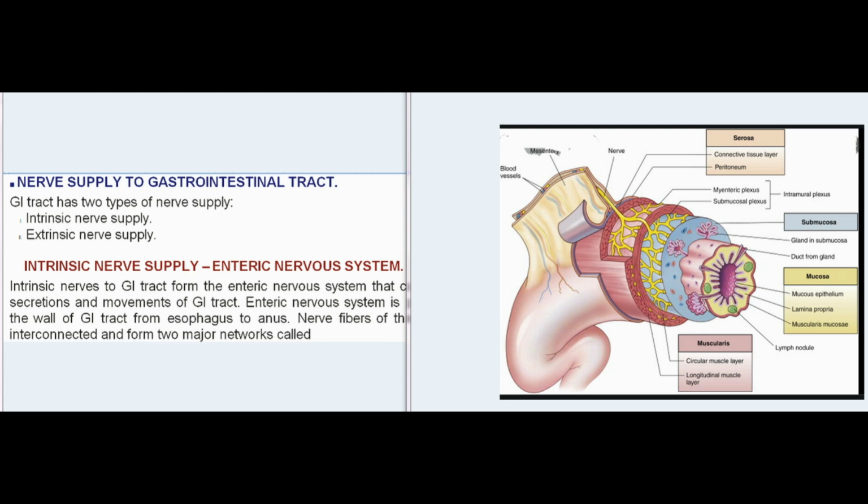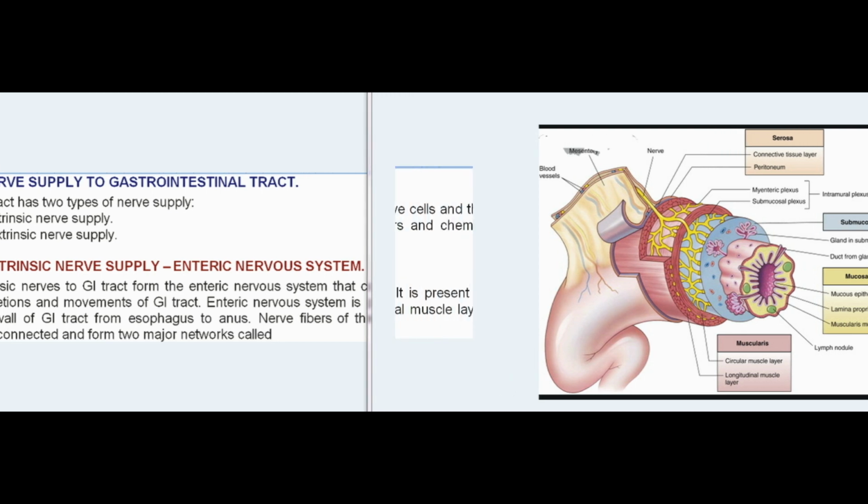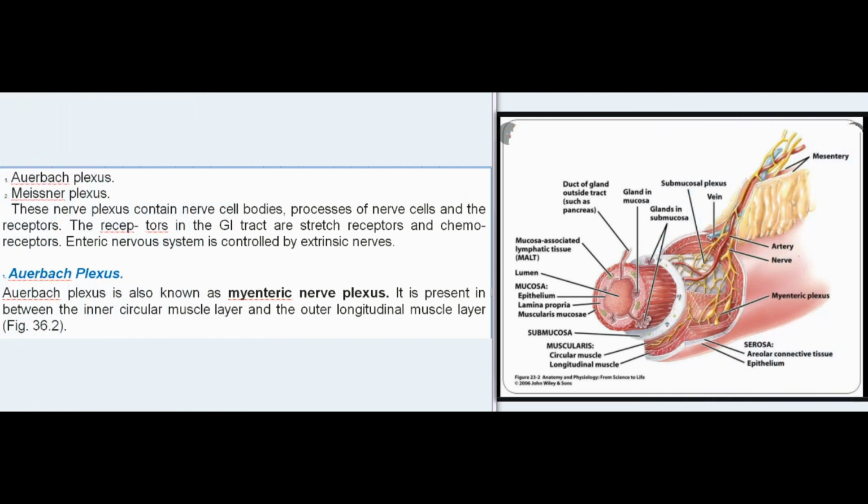Nerve fibers of this system are interconnected and form two major networks called Auerbach plexus and Meissner plexus. These nerve plexuses contain nerve cell bodies, processes of nerve cells, and the receptors. The receptors in the GI tract are stretch receptors and chemoreceptors. Enteric nervous system is controlled by extrinsic nerves.